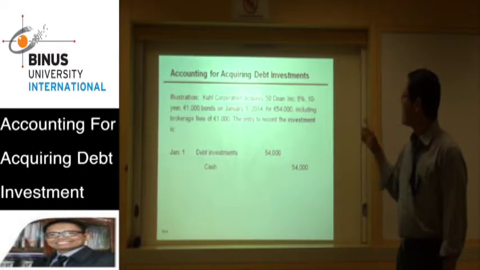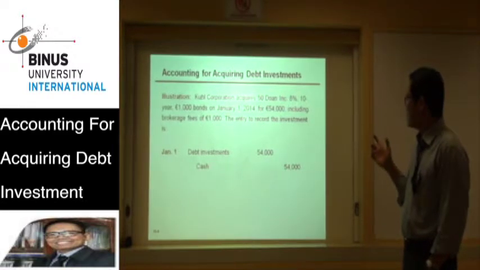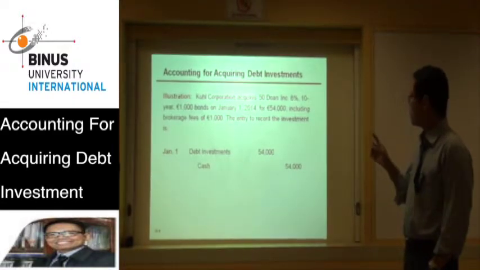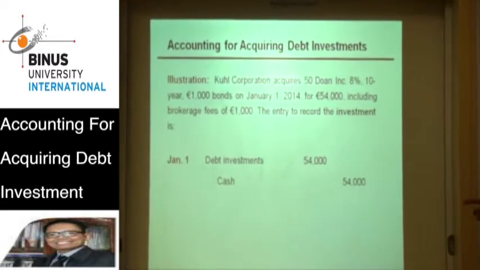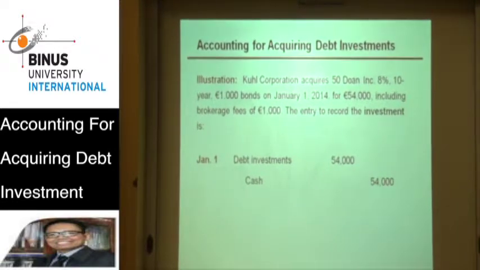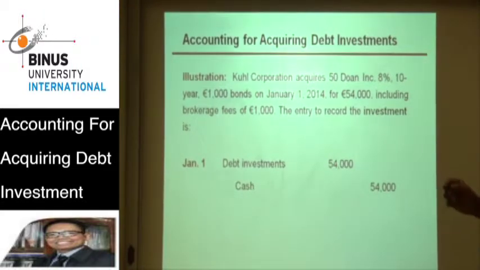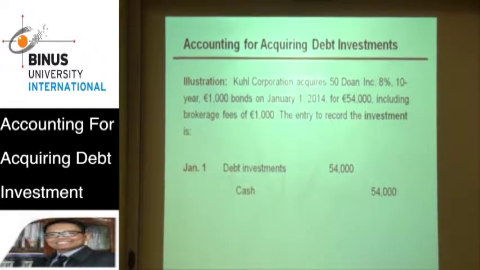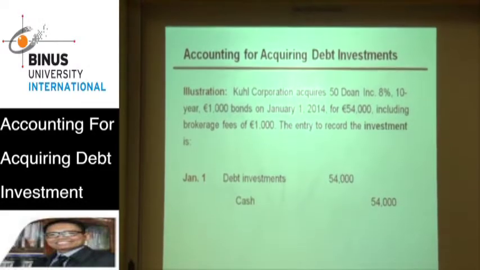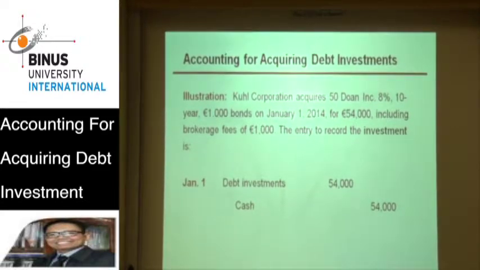Acquiring debt investment. For example, Coal Corporation acquires 50 Dawn Incorporated, 8% interest, maturity 10 years, 1,000 euro bonds on January 1, 2014. The price is 54,000 euro. This price includes brokerage fees, 1,000.